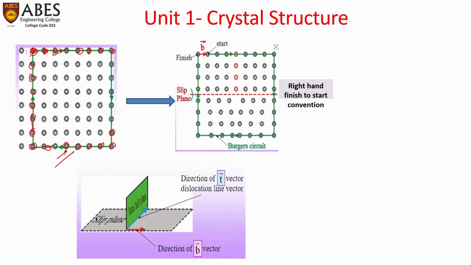So for a perfect crystal, we can see that when we move along the atomic distances and try to complete a circuit, we reach the same starting point, and there would be no gap.